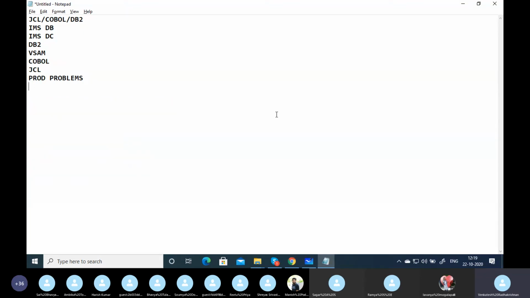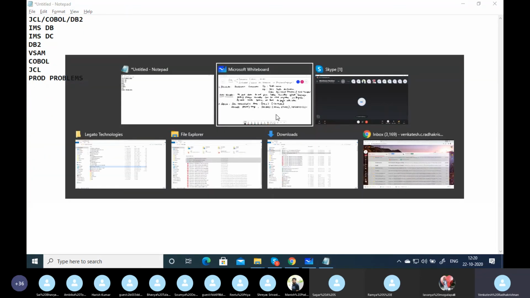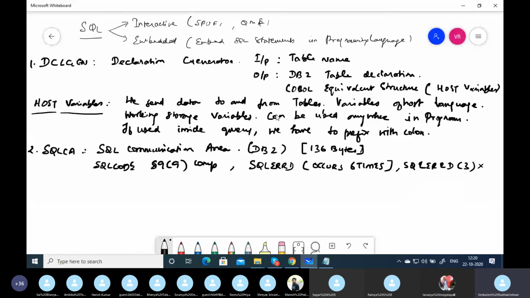So it's a better practice, especially for executing the loop. In a loop, don't give SQL code equal to 100. You have to set a flag. Even file status 10 is not allowed in projects. You have to set a flag. In that place SQL code is going to get you into trouble.